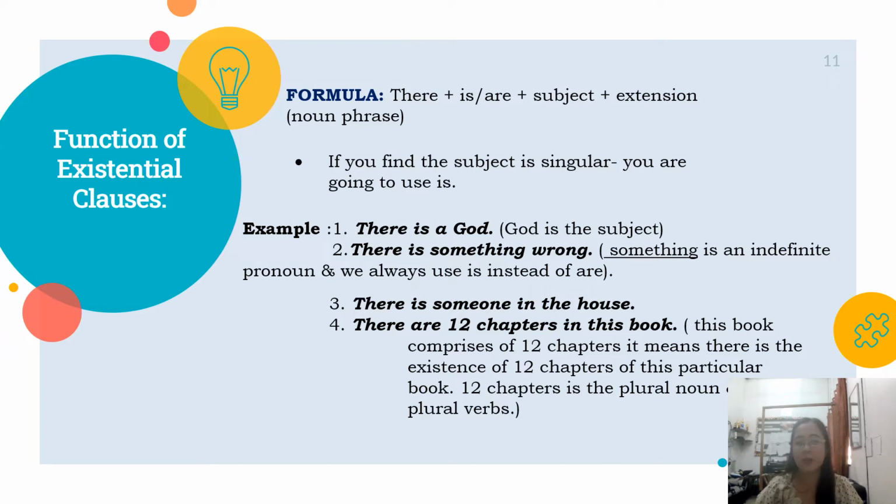Same is true with number 3. There is someone in the house. Someone takes singular, so that's why we use is. Then number 4, there are 12 chapters in this book. This book comprises 12 chapters. It means there is the existence of 12 chapters in this particular book. 12 chapters is the plural noun, and it takes plural verbs.